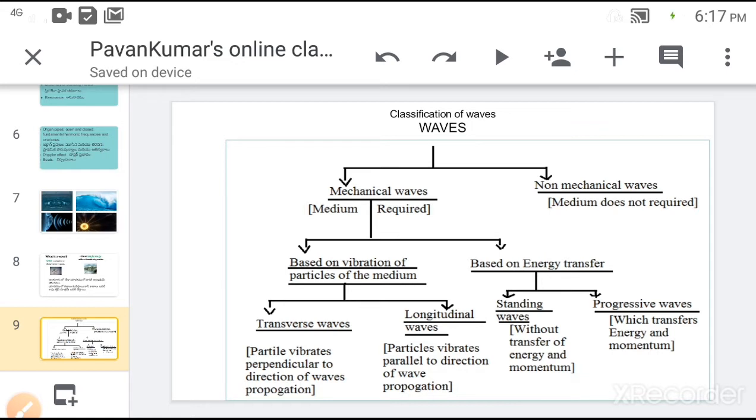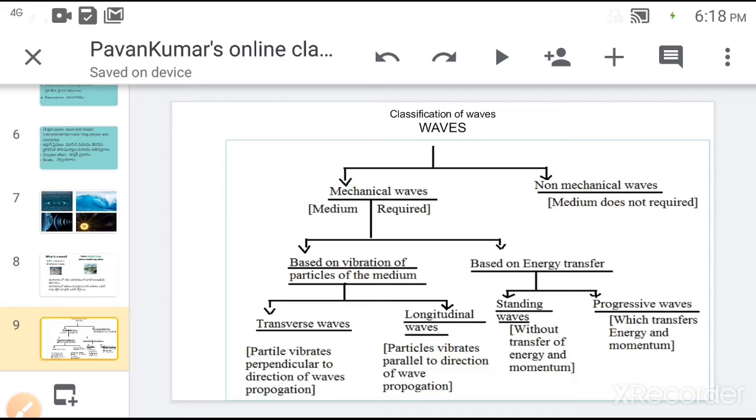Mechanical waves are further divided into four types. Among the four, two are based on the vibration of particles of the medium and the remaining two are based on the energy and momentum transfer. Based on vibration of particles of the medium, mechanical waves are classified into transverse and longitudinal waves. In transverse waves, particles of the medium vibrate perpendicular to the propagation of the wave. In longitudinal waves, the particles of the medium vibrate parallel to the direction of propagation of the wave. Light waves are transverse in nature and sound waves are longitudinal waves.